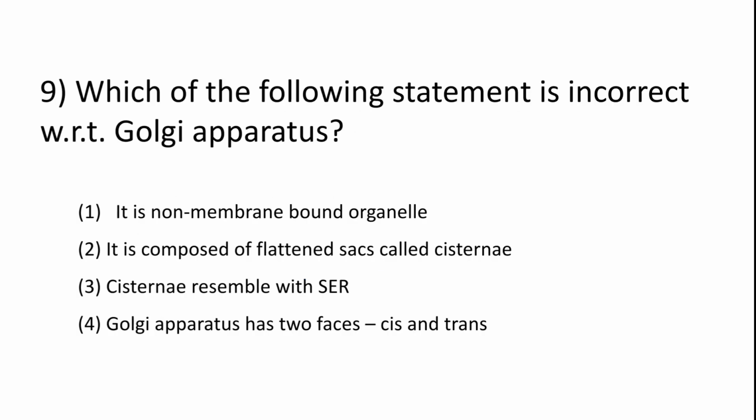Next question. Which of the following statement is incorrect with respect to Golgi apparatus? It is non-membrane bound organelle. It is composed of flattened sacs called cisternae. Cisternae resemble with SER.